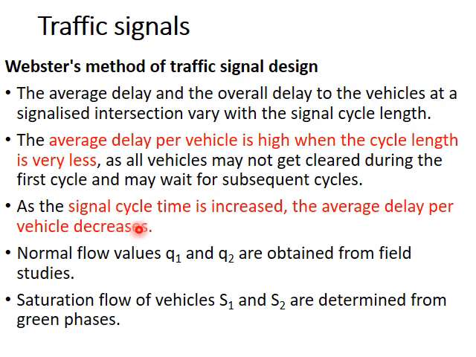So assume that there are two flow values from the field, Q1 and Q2, and the saturation flow, or the flow during the green time, is S1 and S2. So now you have to find out the optimum value of the green time. Saturation flow is S1 and S2 on the two roads, and normal flow values are Q1 and Q2. Saturation flows are obtained from the flow during green time. That is, when the approach is filled with vehicles and there is movement of vehicles through the entire green time, what is the number of vehicles that can flow?